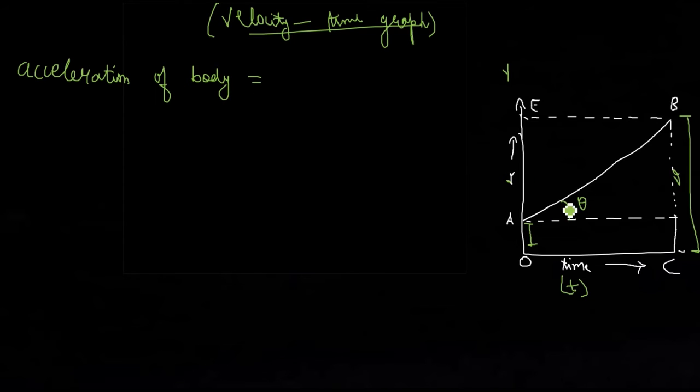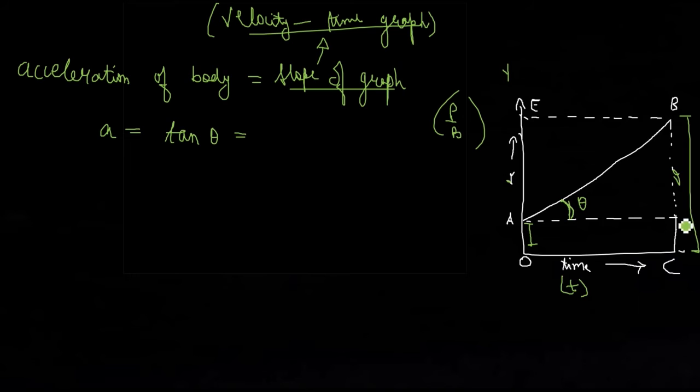The acceleration of this body will be the slope of the velocity time graph, slope of graph, right? So we need to find the slope, we need to find the value of this angle theta. So what we can do is acceleration of the body equals tan theta, and we know tan theta is perpendicular by base.